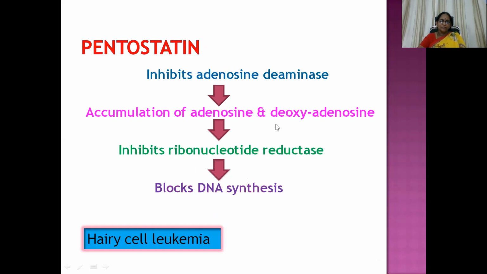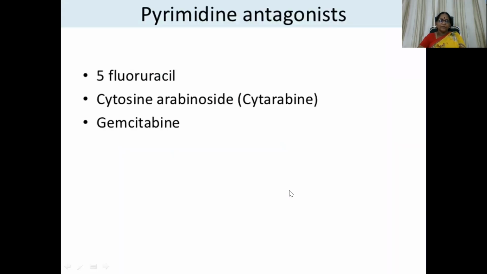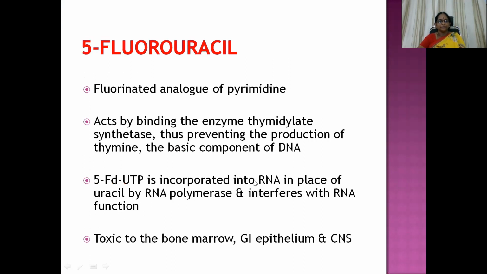Then these molecules will inhibit ribonucleotide reductase, which blocks DNA synthesis, used in the management of hairy cell leukemia. Then coming to the pyrimidine analogs. So we have 5-fluorouracil, cytosine arabinoside, otherwise known as cytarabine, and gemcitabine. Pyrimidine analogs interfere with the synthesis of pyrimidine nucleotides and DNA biosynthesis. IV infusion or topical administration, used in the management of cancers, psoriasis, and fungal infections as well.